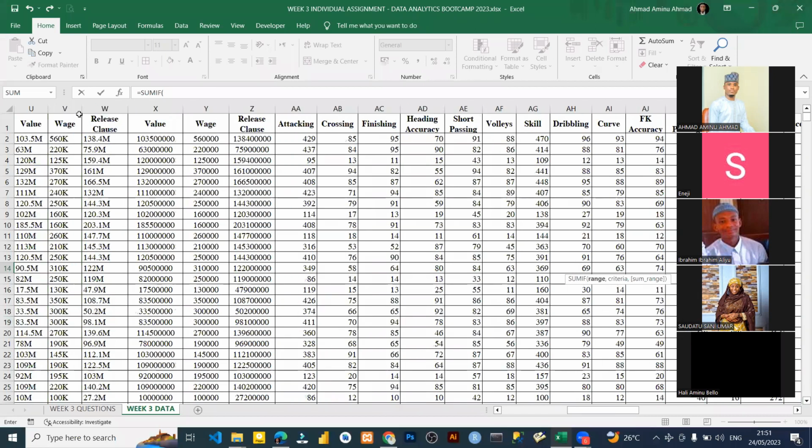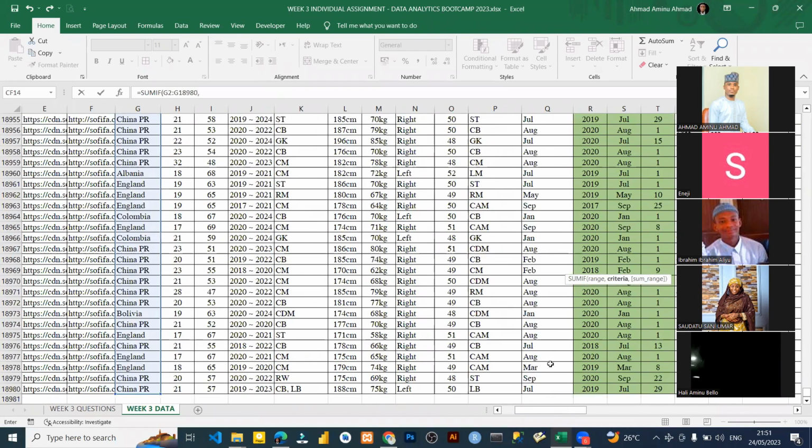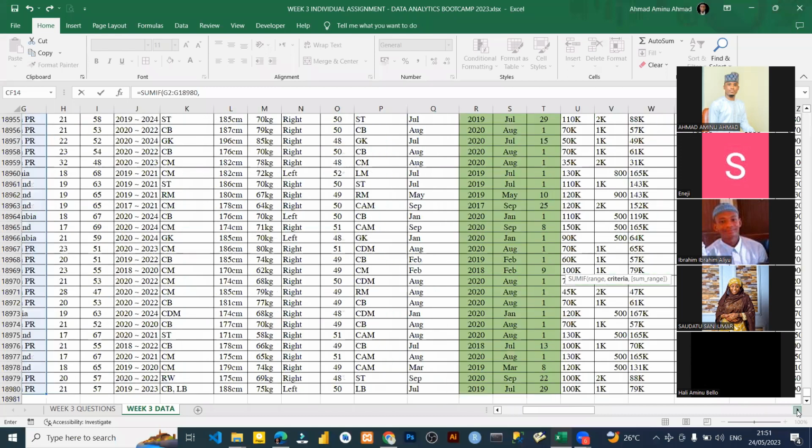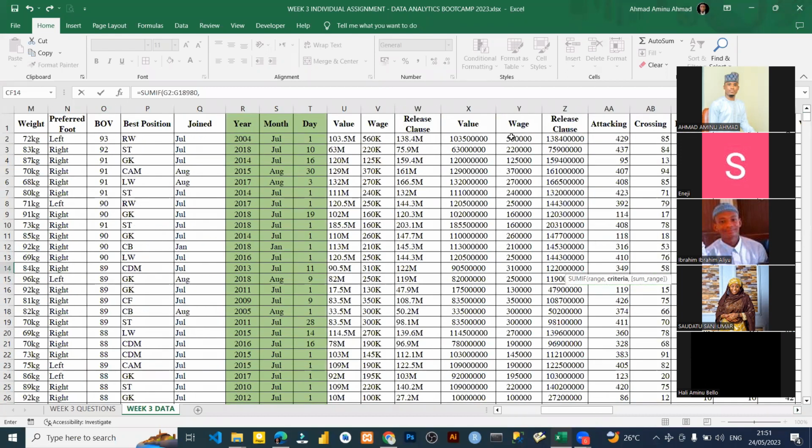So I'm going to the nationality. Here is the nationality. That's our range. Then we put comma. So the sum range is where we are going to our wages. This is the wages. Then, okay, the criteria.